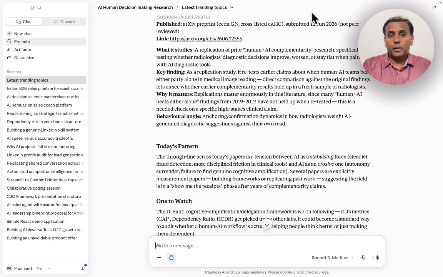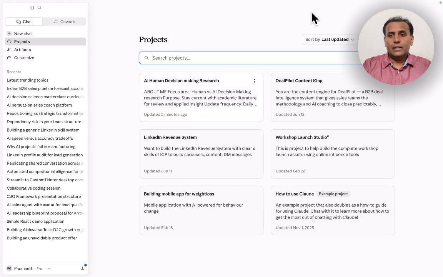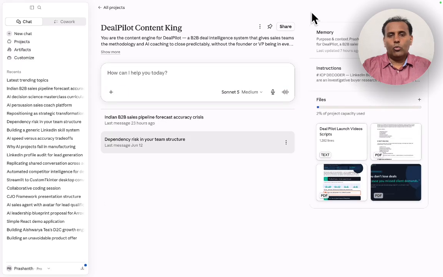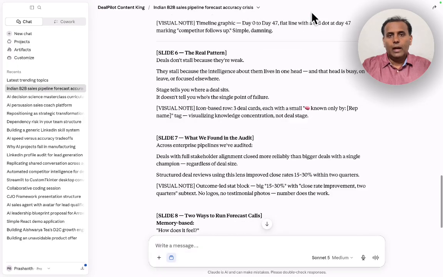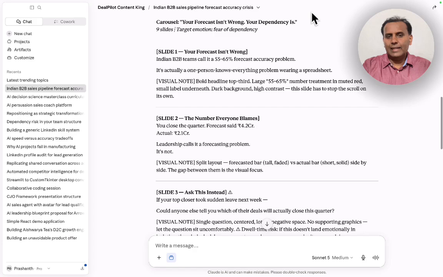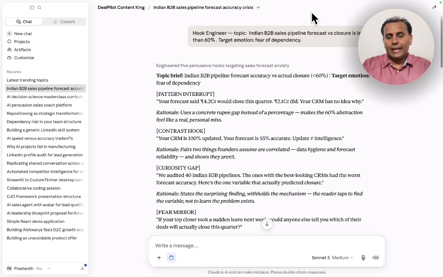But as I said, there are different projects I have. Let's say this deal pilot, which I use for one of my projects, how I basically get some content. I use this for building even some of the carousels or LinkedIn content, and I just generally say this, hook engineers, I give a topic and it creates like this. So different things I can create an agent for.